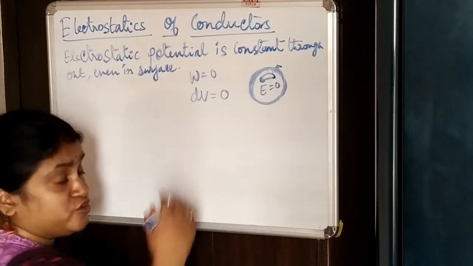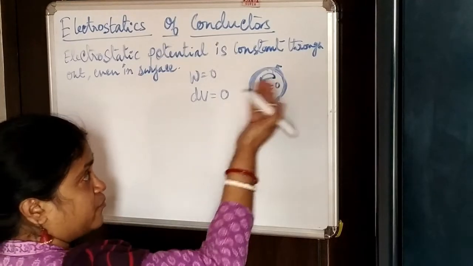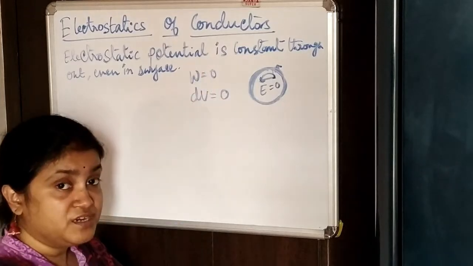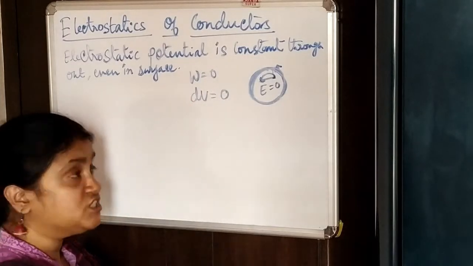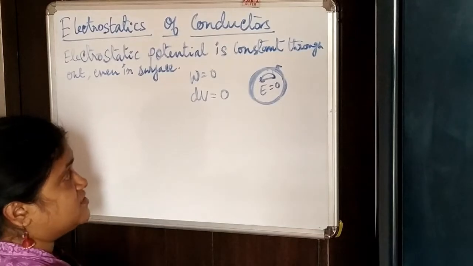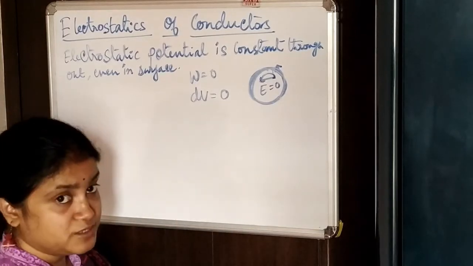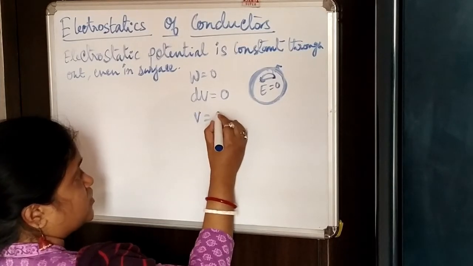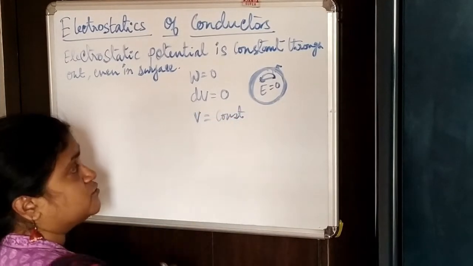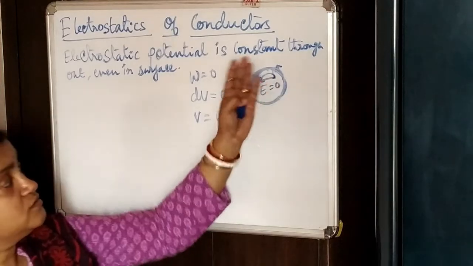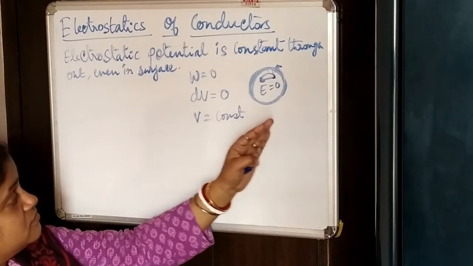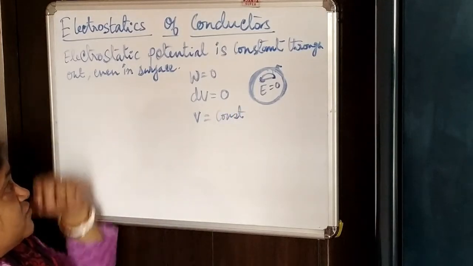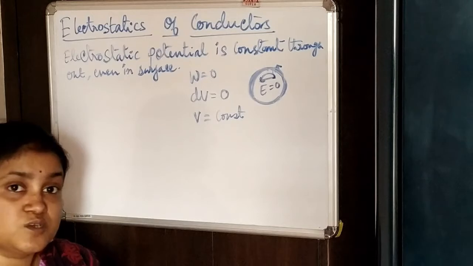To move from one point to another you don't have to do any work, therefore you don't have to change any potential. As the change of potential is 0, definitely we know that potential is constant. That is what we see throughout the surface of a conductor in the electrostatic case.